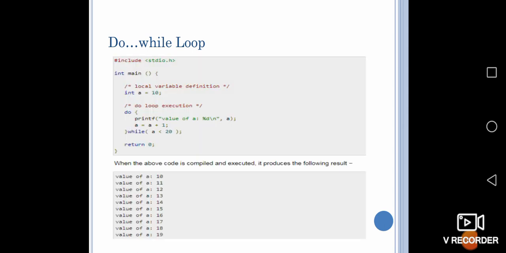Okay, do while loop. Here again the a value is 10. Do, the printf value will be printed. Then we can give the increment operator in two formats. One is a++, or you can use a = a + 1, both mean the same. Then again the while condition is checked, whether a is less than 20. Till it reaches 20 it will be executed. Once it reaches 20, it's not less than 20, so it becomes a false statement and it terminates the program.